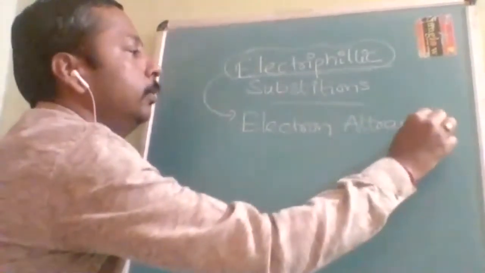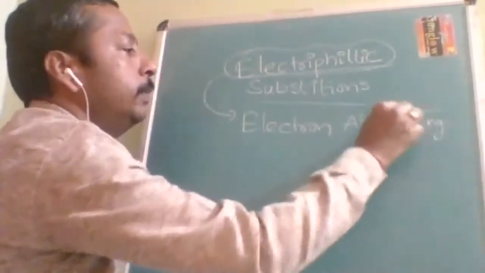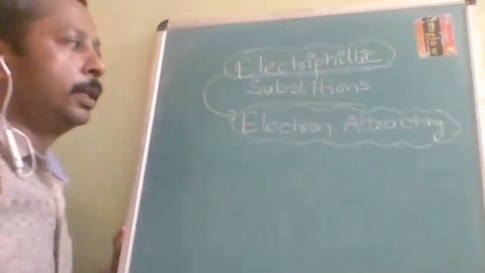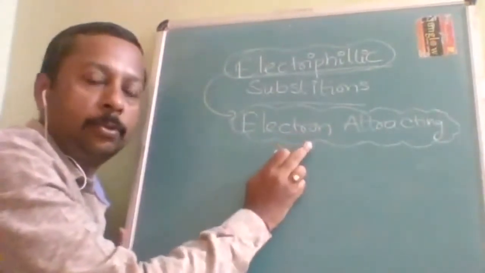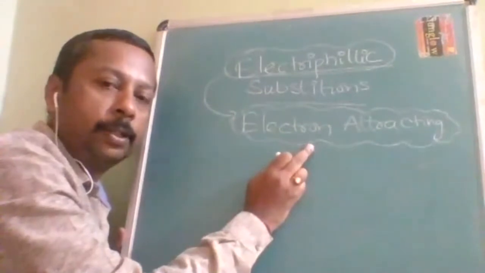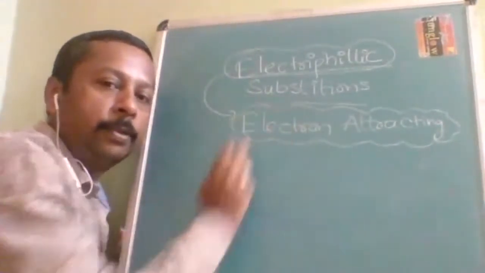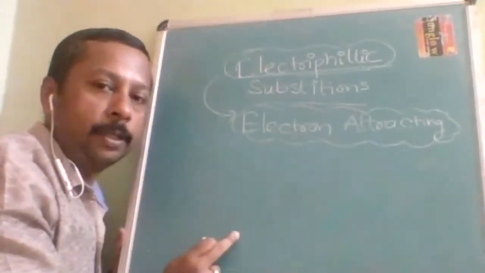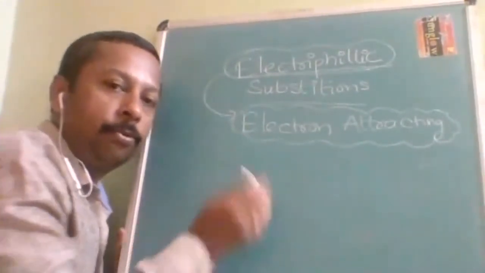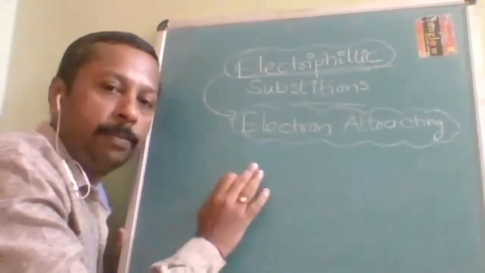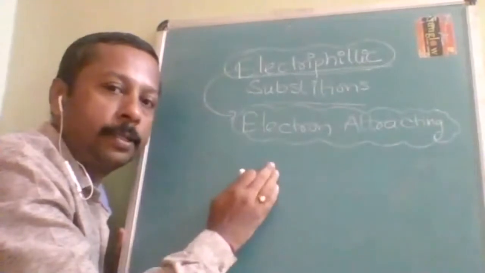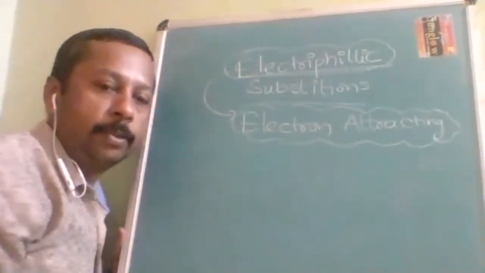So the substance which we are going to substitute is interested in electrons. Wherever electrons are there, it definitely goes and gets substituted at that place. It is going to be substituted in place of something else, in the place where electrons are rich.